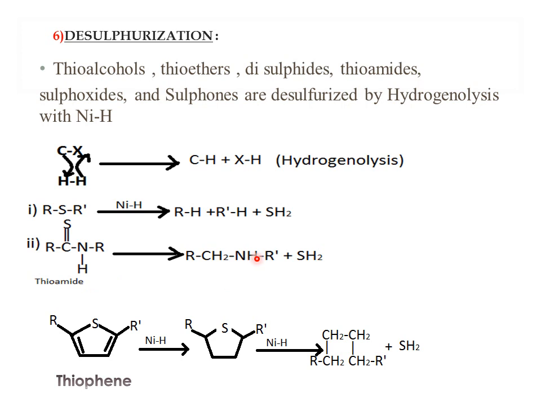Okay, thioamides to amide. And then moving on to thiophenes, what happens here is, in the thiophenes, if you add the Raney nickel catalyst, at that time first the bonds get reduced. Once the bonds get reduced, after that, upon further addition of the Raney nickel, the ring-opening desulfurization reaction takes place. Once it gets desulfurized, this will lead to the formation of RCH2, CH2, CH2, CH2R', that is four CH2 units between R and R', plus H2S gas.